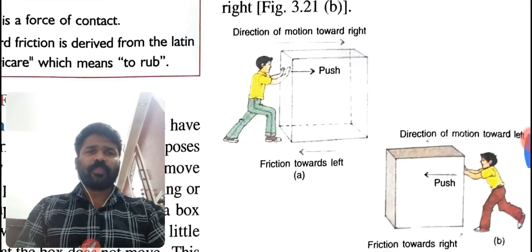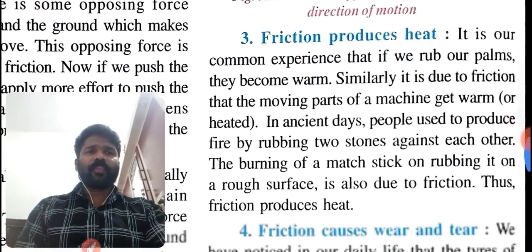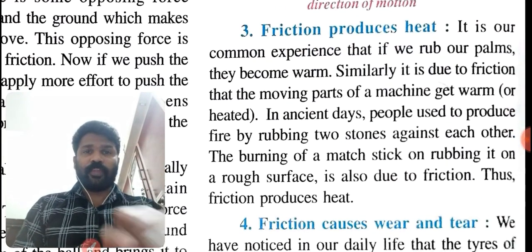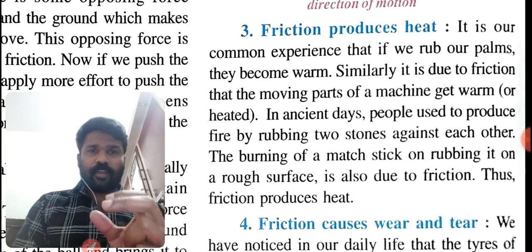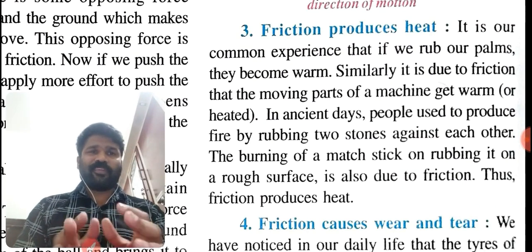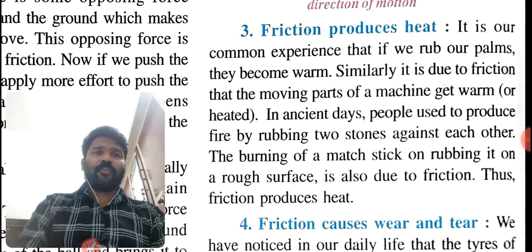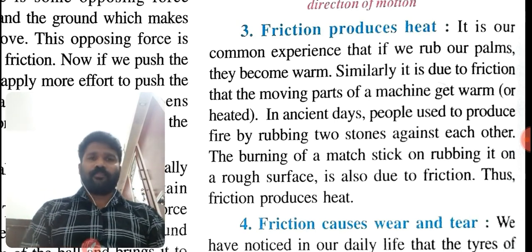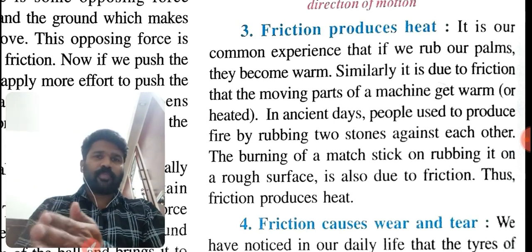Okay, now the next effect is that friction produces heat. It is our common experience that if we rub our palms, they become warm. Just rub your palms.